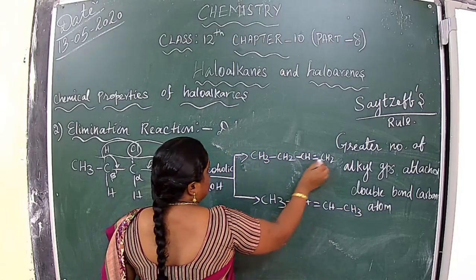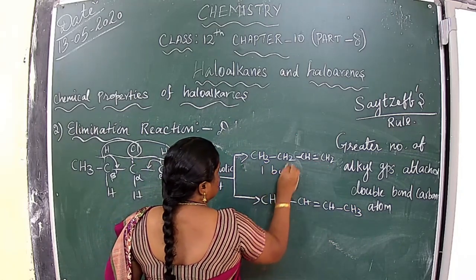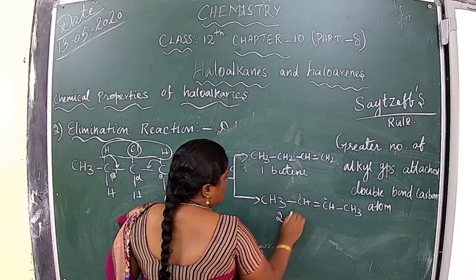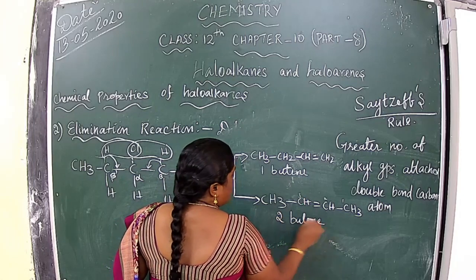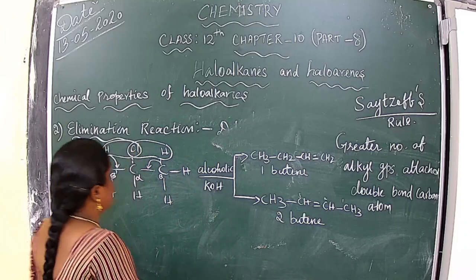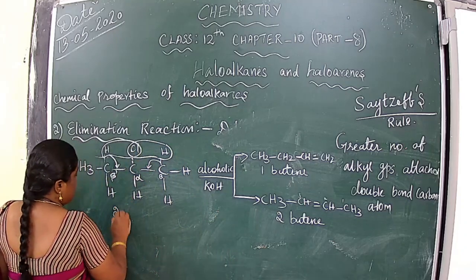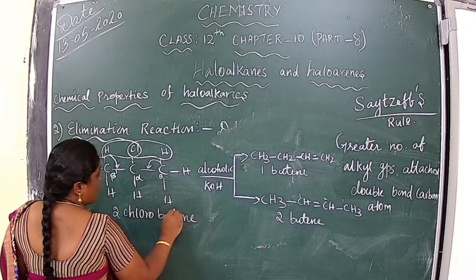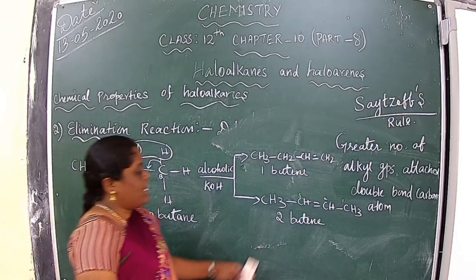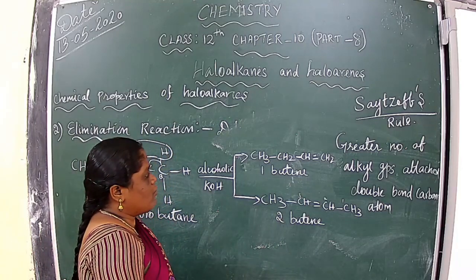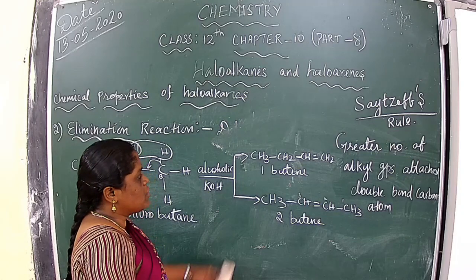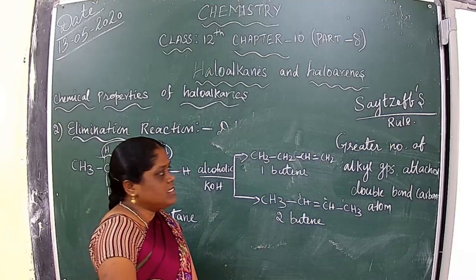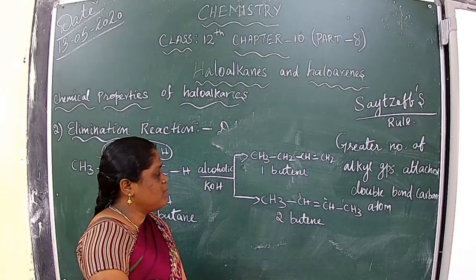So we get 1-butene and 2-butene from 2-chlorobutane. By beta elimination we are getting two alkene products: the first is 1-butene and the second is 2-butene.